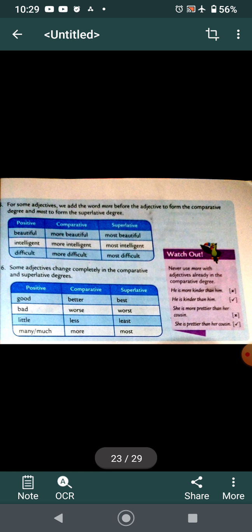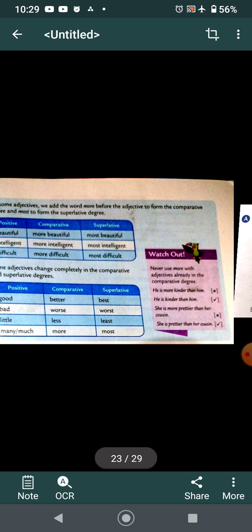Now for big words, yes children, important thing again. When the words are big, we don't add ier or iest, we add the words more and most. Like beautiful, more beautiful, most beautiful. Intelligent, more intelligent, most intelligent. Difficult, more difficult, most difficult. Some adjectives change completely in the comparative and superlative degree, like good, better, best; bad, worse, worst; little, less, least; much, many, more, most. I hope children this much is clear.